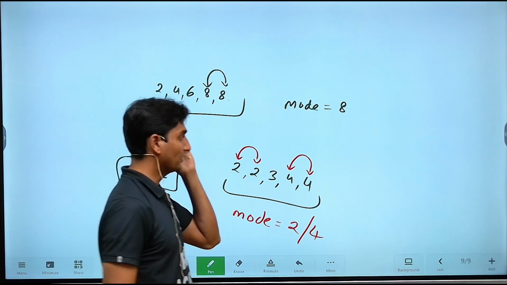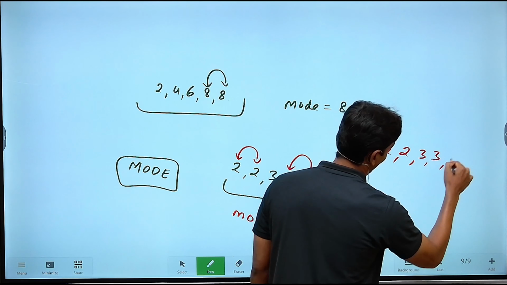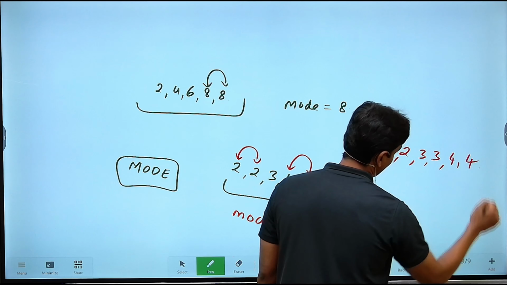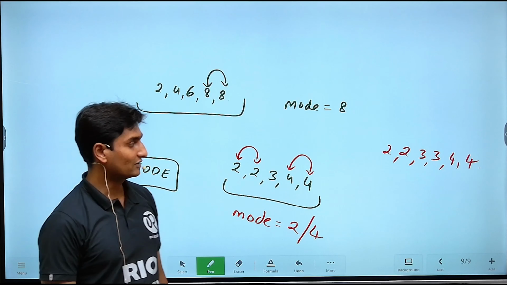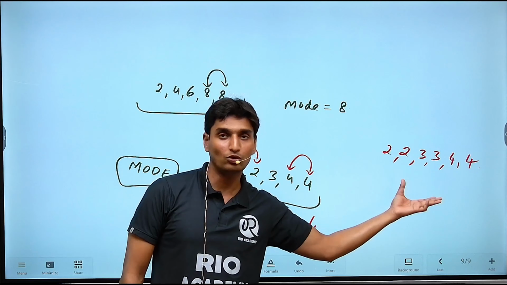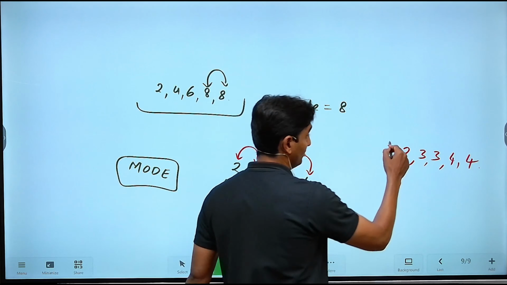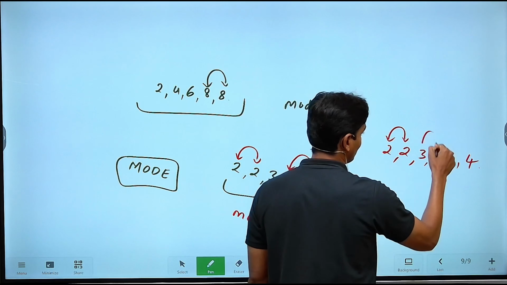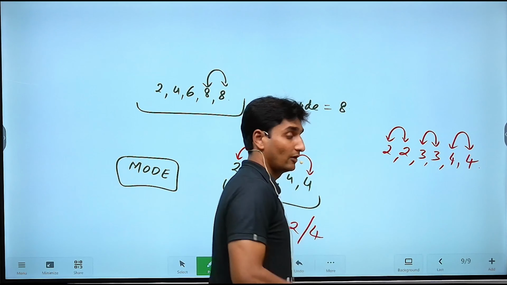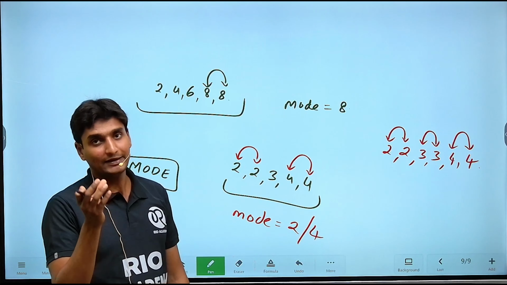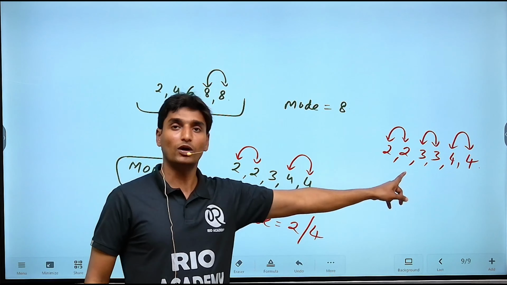Now if I take another example here, 2, 2, 3, 3, 4 and 4. Now if I ask you what the mode is going to be, a number among you might say there will be 3 modes here, sir, 2, 3 and 4. But no guys, see here, 2 is occurring twice, 3 is occurring twice, 4 is occurring twice. Mode means an element has to occur a larger number of times with respect to others.